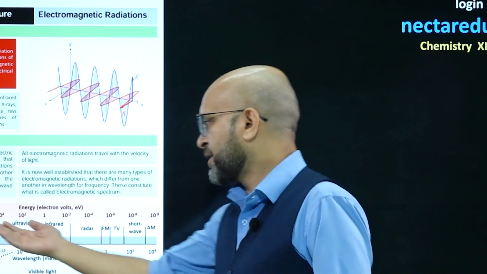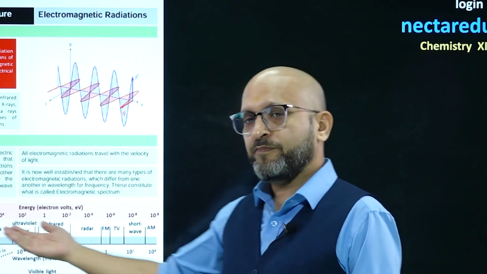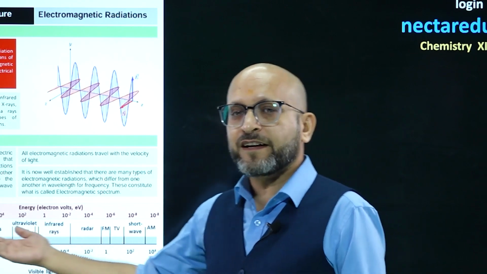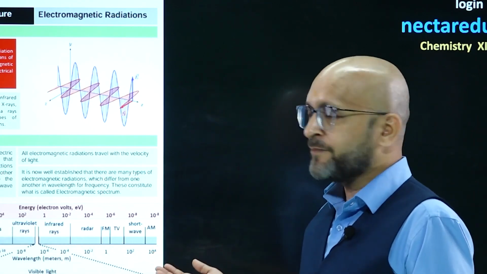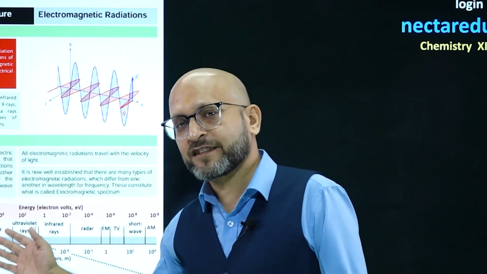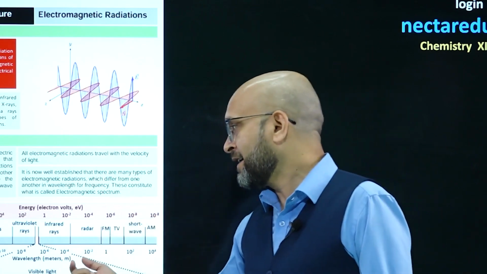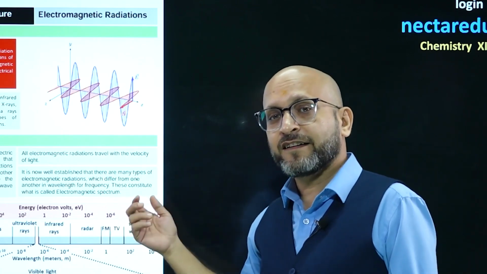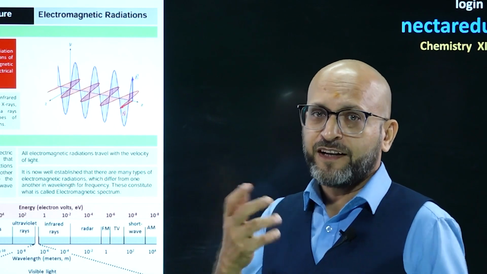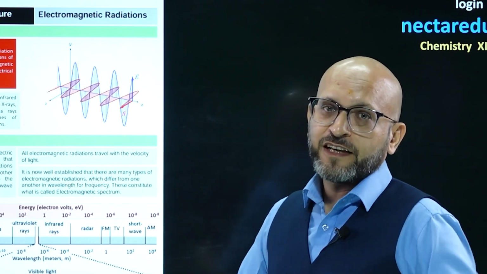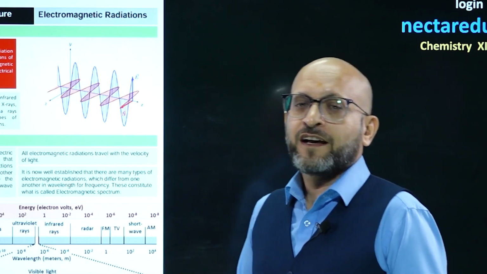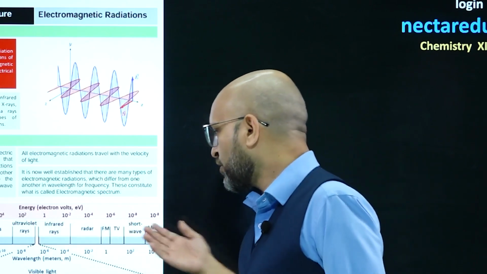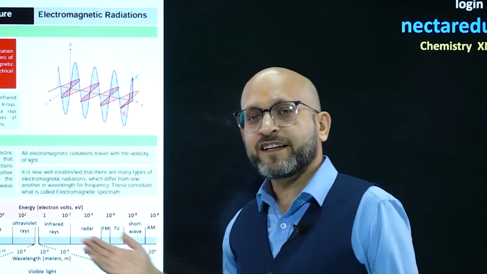So this arrangement, if you see on your page, is known as the electromagnetic spectrum. What is there? Gamma rays, then X-rays, then UV rays, then visible light, then you will get radar, then you will get FM radio waves, then TV waves, short waves, AM waves, like that. So this arrangement of radiation is known as the electromagnetic spectrum.